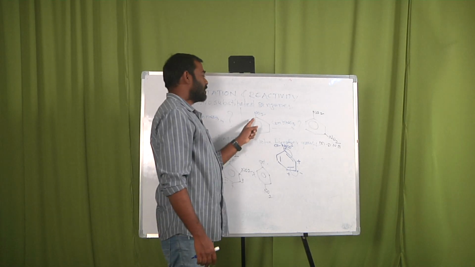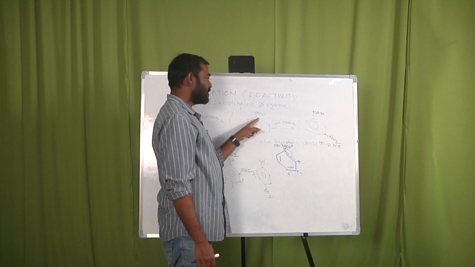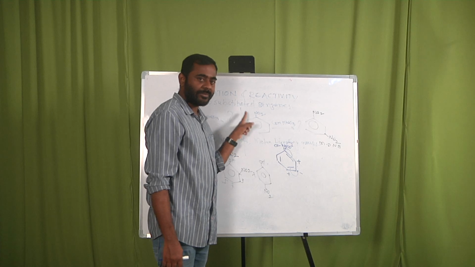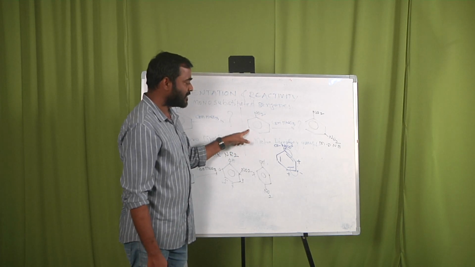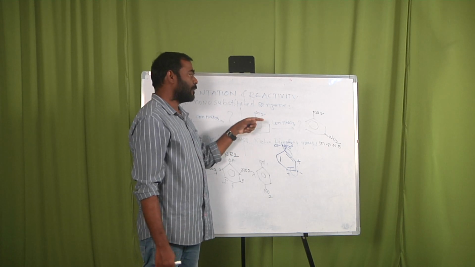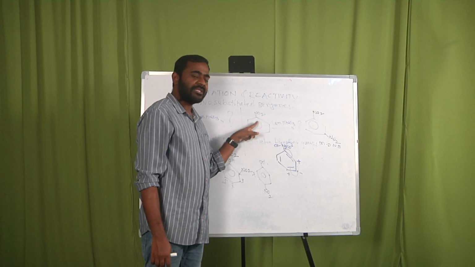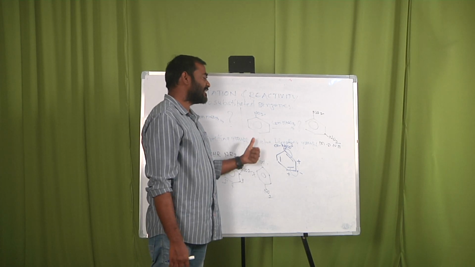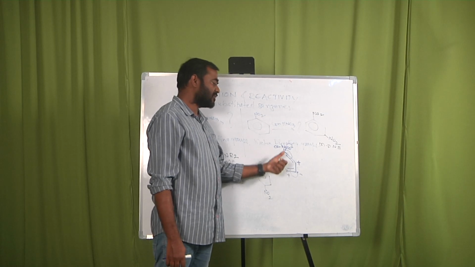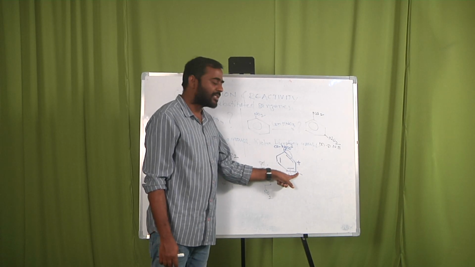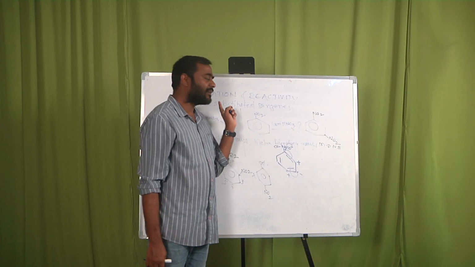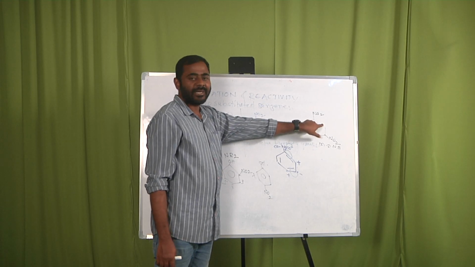Coming to the meta product, here the nitro group is already substituted on the benzene, that's why it is called monosubstituted benzene. In monosubstituted benzene, this nitro group withdraws electrons from the benzene, that's why the benzene is deactivated. Once it is deactivated, indirectly the electron density is more at the meta position, so the incoming electrophile comes and attacks at the meta position, and finally we write the meta product.